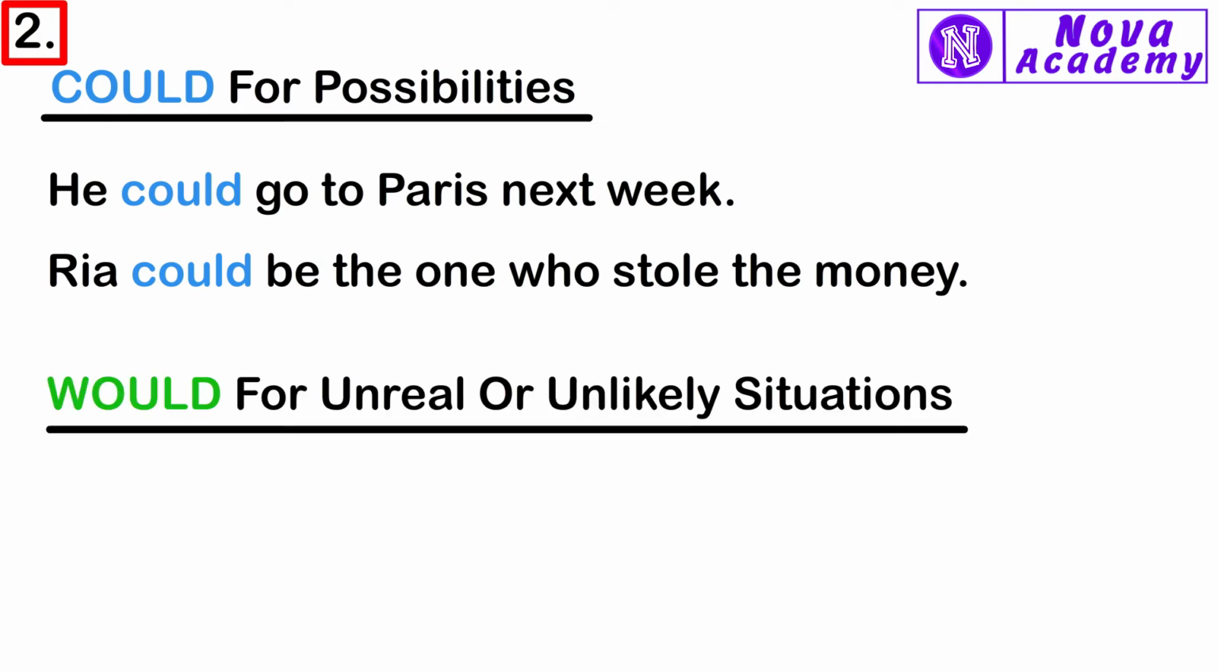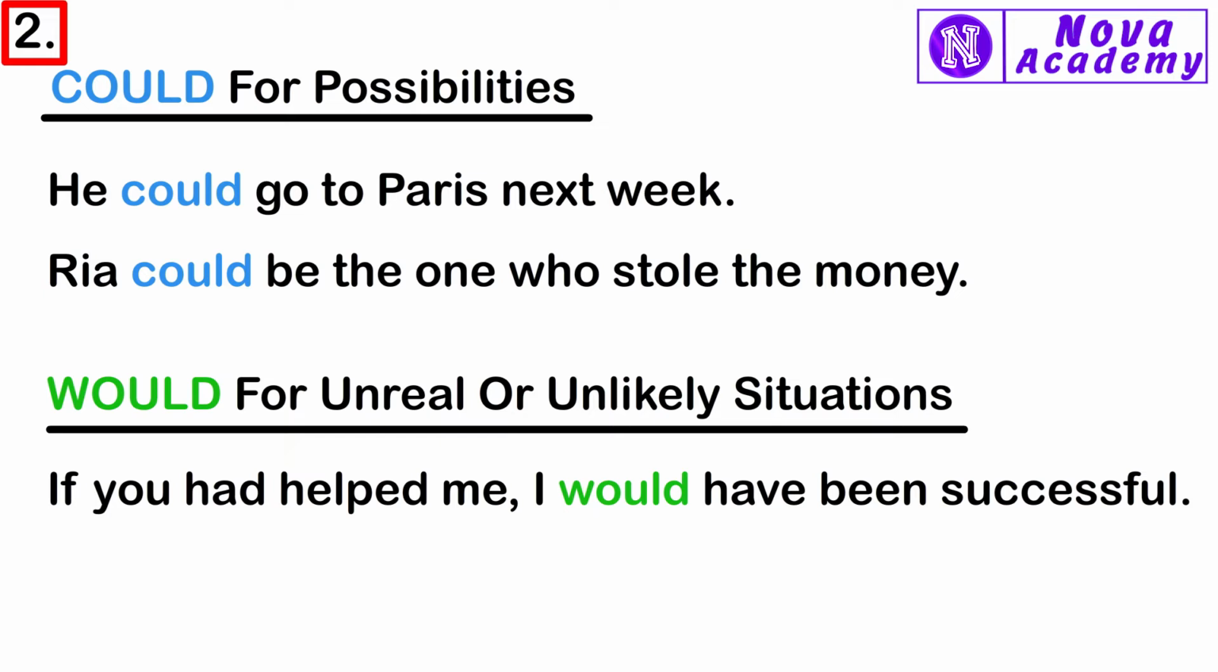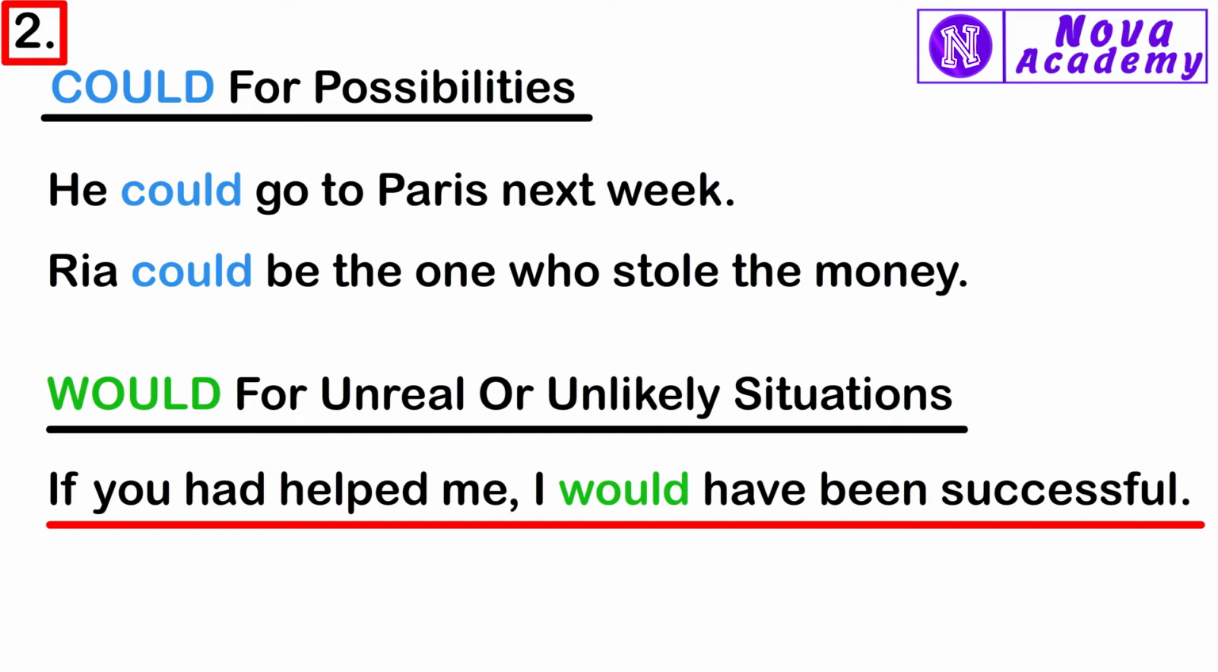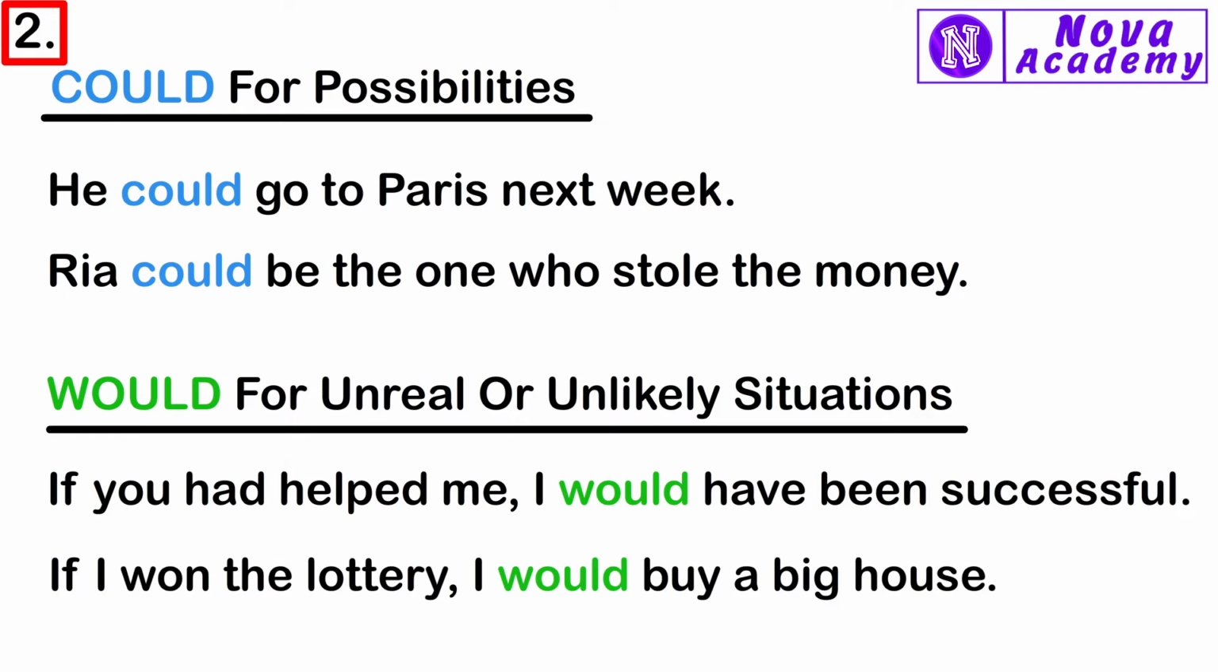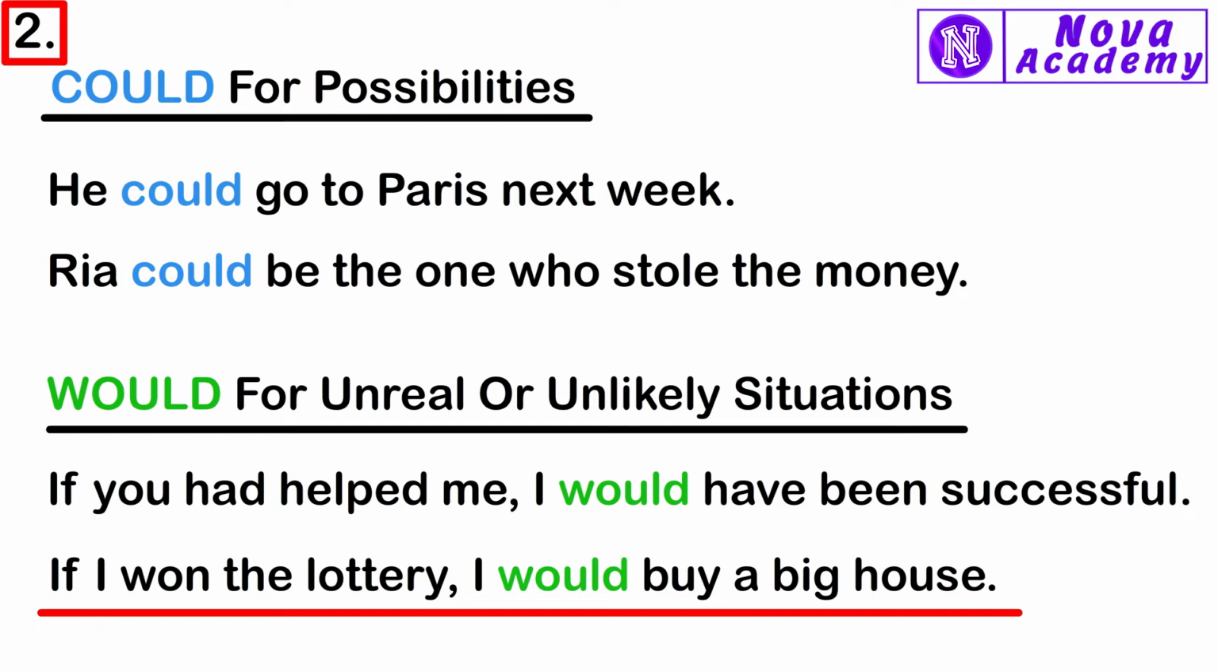Use would for unreal or unlikely situations. If you had helped me, I would have been successful. According to this sentence, he did not help him. This situation is completely imaginary. That is why we used would with this sentence. If I won the lottery, I would buy a big house. According to this sentence, he never won the lottery. This situation is unreal. That is why we used would with this sentence.